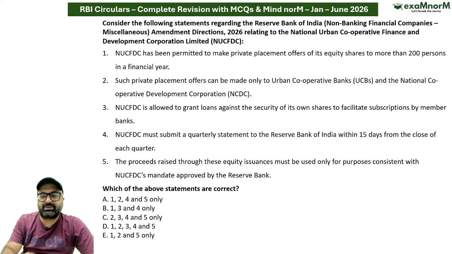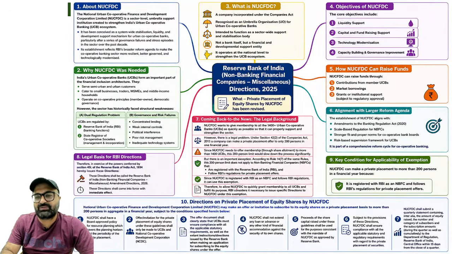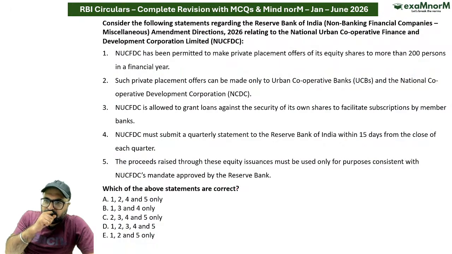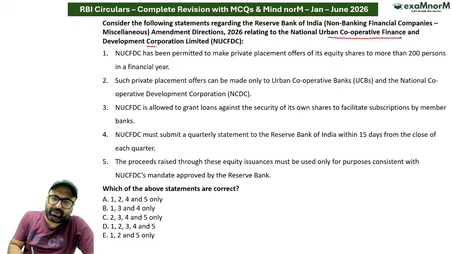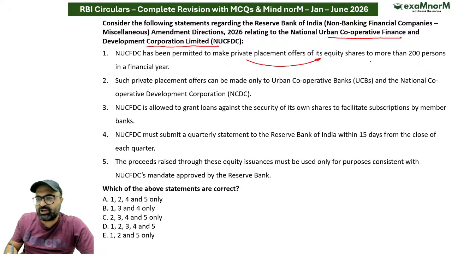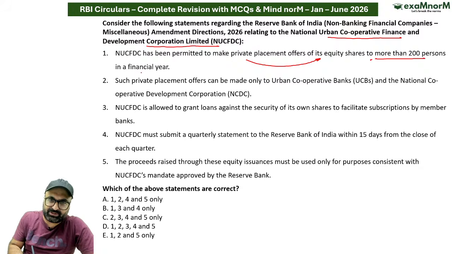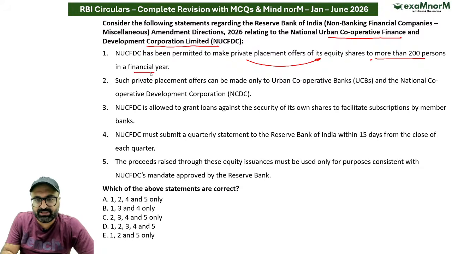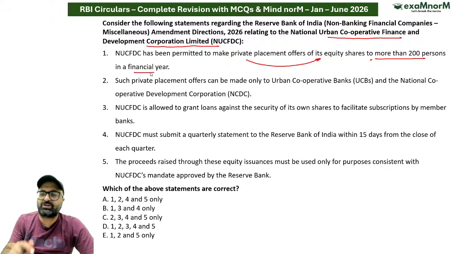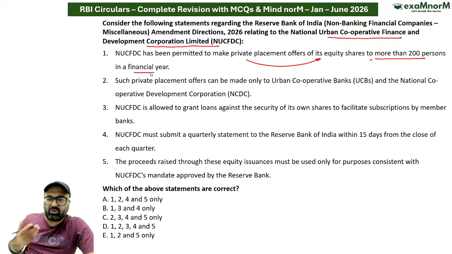So the next question is related to NUCFDC, which stands for National Urban Cooperative Finance and Development Corporation Limited. So NUCFDC has been permitted to make private placement offer of its equity shares to more than 200 persons in the financial year. बिल्कुल सही है सर. NUCFDC को अब अलाउ किया गया कि भैया आप 200 से ज्यादा लोगों को अपने शेयर होल्डर बना सकते हो, बिकॉज यू आर अलाउड टू इंक्लूड 1400 अर्बन कोऑपरेटिव बैंक्स एज योर मेंबर्स.